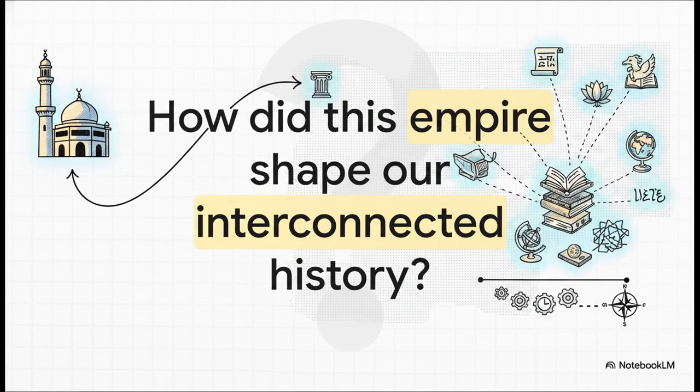So, by tracking this timeline, we get to see how a movement that started with just a single vision in Mecca grew into an empire that preserved a huge chunk of the world's ancient heritage. It really makes you wonder, doesn't it? What ancient ideas, what foundational knowledge, only survived because it was protected and translated by this expanding civilization? Just think about that for a second. It really puts the interconnectedness of our global history into a whole new perspective.